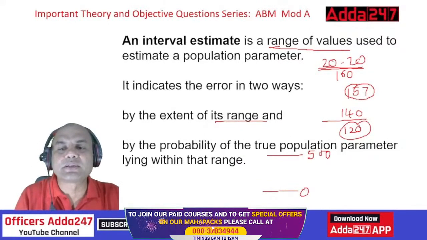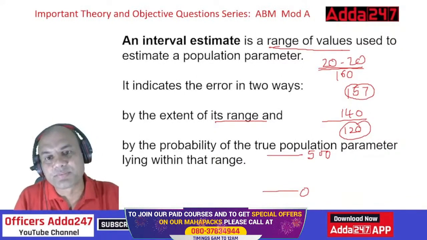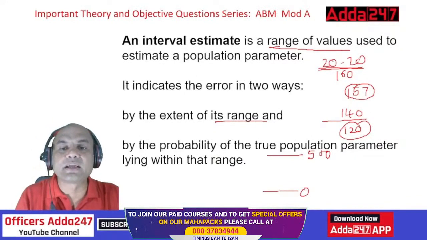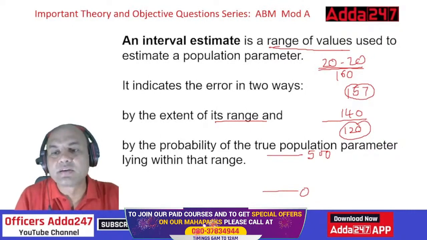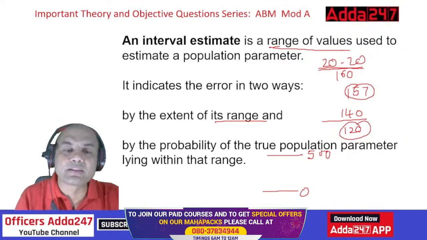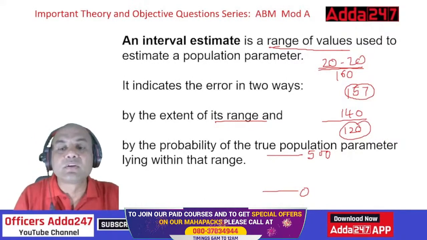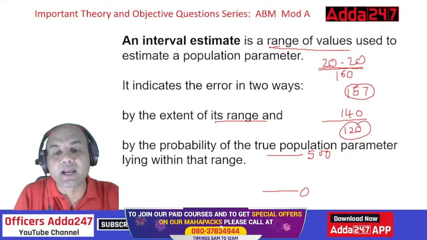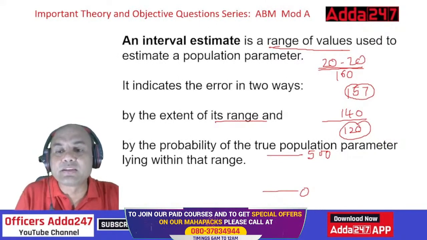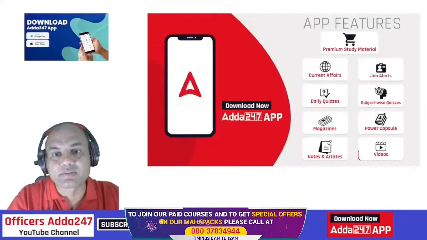So what does a range of your estimate mean? It should be somewhere near and it should be somewhere logical. So this indicates the error in two ways. One is the range, meaning 140 to 160, not 0 to 500. And second is the probability of the true population lying within that range. Isn't it? This was an important part for you to explain. And confidence interval means, confidence is the probability that my answer will lie within this range. That is known as the confidence interval.